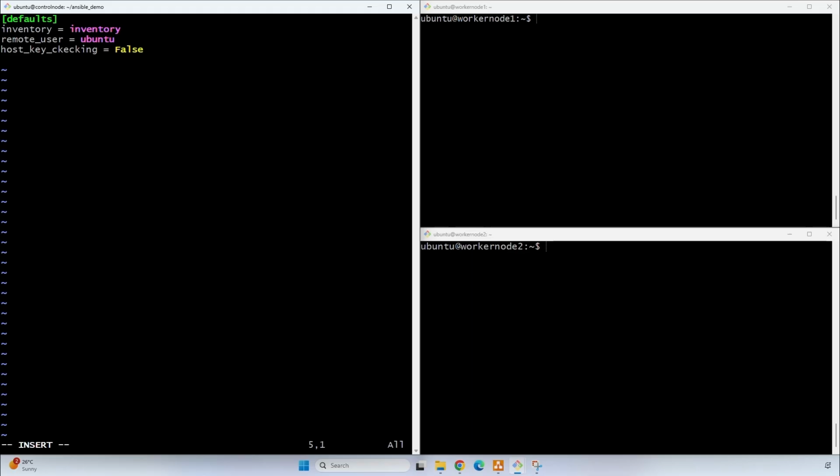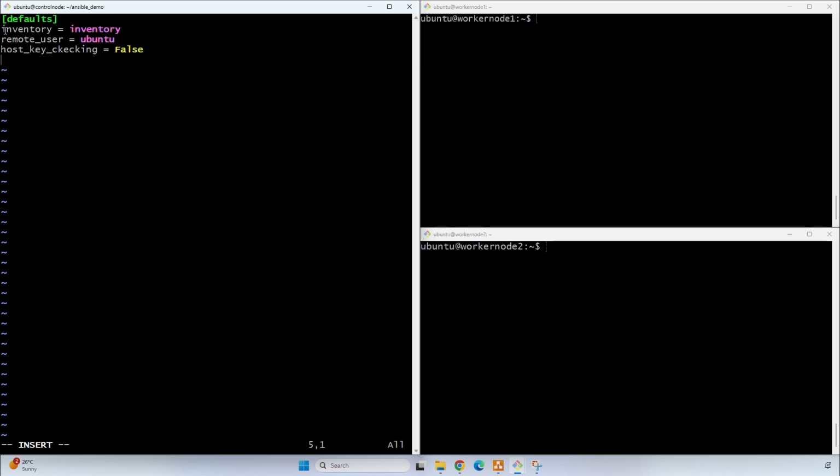So now I'll explain what this content is about. We can provide this content through the command line as well. Why are we using this configuration file? Because we would need to provide it again and again if we used the command line. Instead of that repetitive process, we can define these default arguments inside this configuration file.